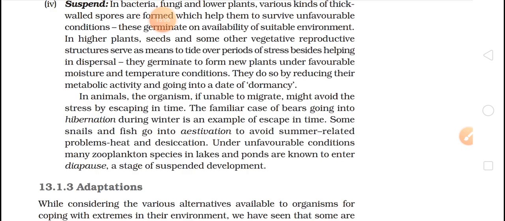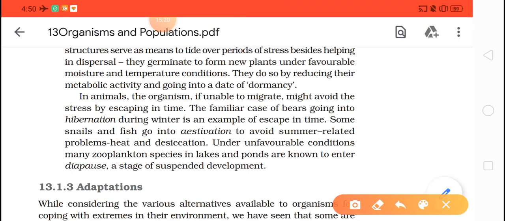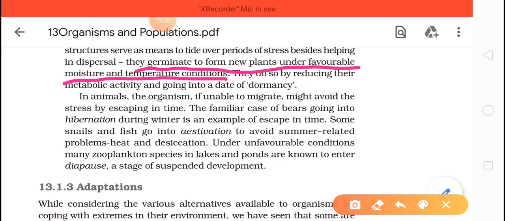And what will be those favorable conditions? They need proper water and temperature. So moisture content and temperature play a very important role in germination. Okay, so in higher organisms, they germinate to form a new plant under favorable moisture and temperature conditions.